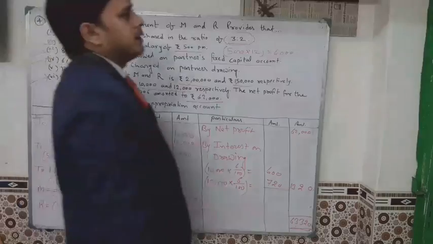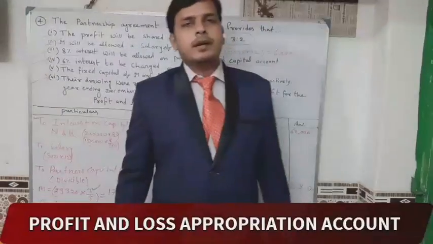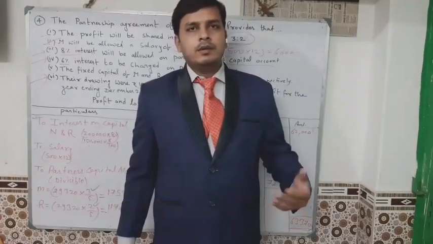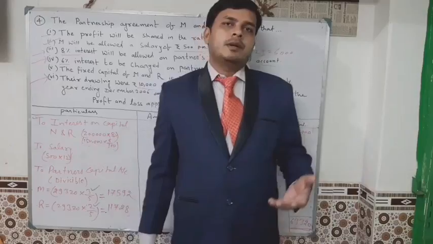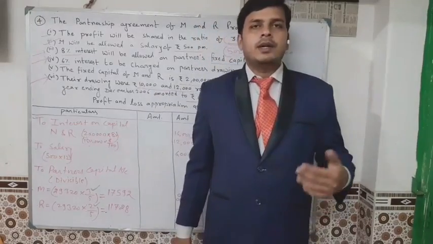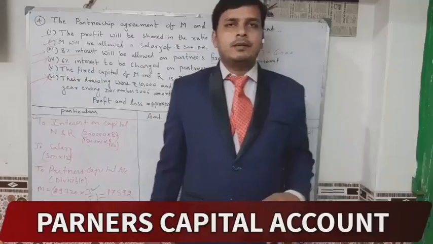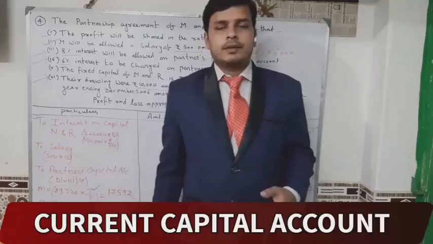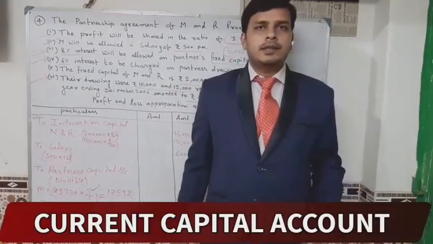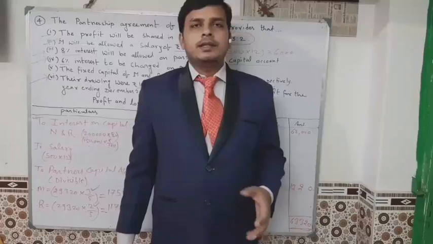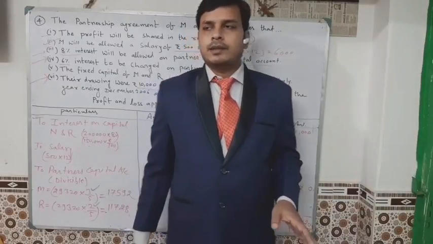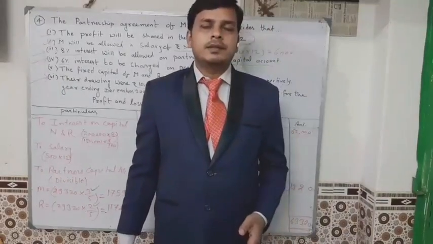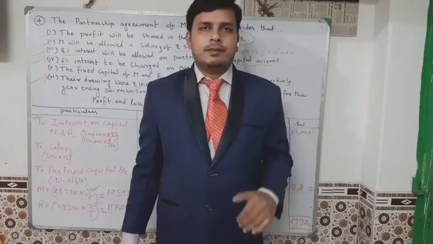In these sums we have done the partnership profit and loss appropriation account. In previous sums we have already learnt how to solve the profit and loss appropriation account. I have already discussed partners' capital account, fixed capital account, fluctuating capital account, current capital, etc. The format and schedules I have discussed in the last class, and this is the new thing I have discussed in question number 4. In the next class I will discuss the next sums. I will go to another chapter.